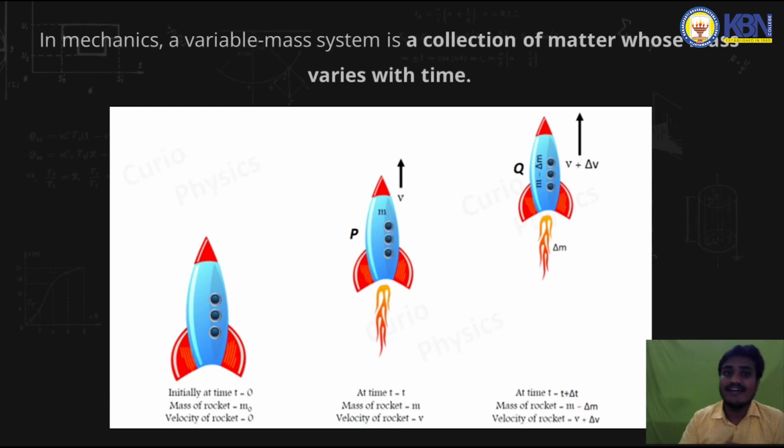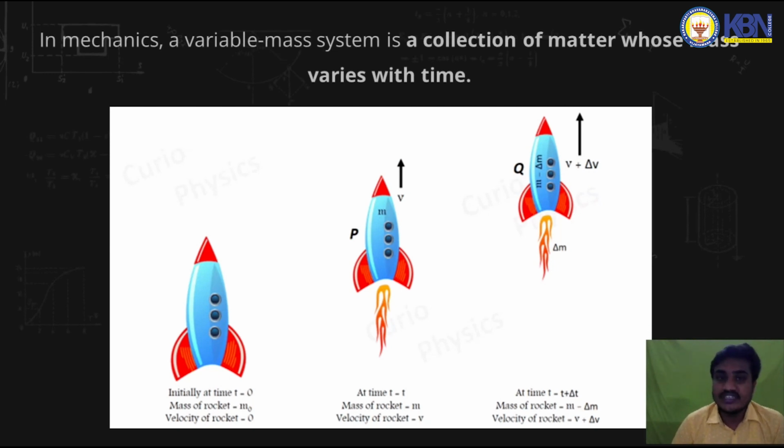So far we have discussed only systems whose mass is constant. In Newton's second law also, we have seen that m is constant, that's why dm by dt is 0. But for certain systems like a rocket, the mass is not constant, right? So we can say that the motion of a rocket is an example of a variable mass system.